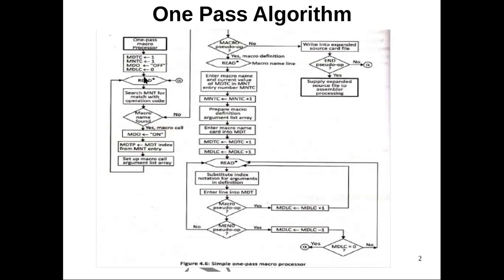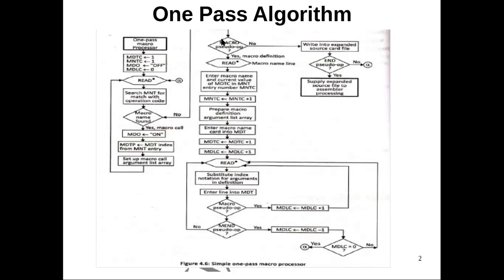Then here it is checking whether the source program line contains any macro call, which means, does it contain any operation code matching with a macro name in the macro name table. If it is not, what we have to do? If it is not, we are going to the macro definition storing. For macro definition storing, if it is not a macro call, we are checking whether that particular source program line contains the pseudo opcode macro or not.